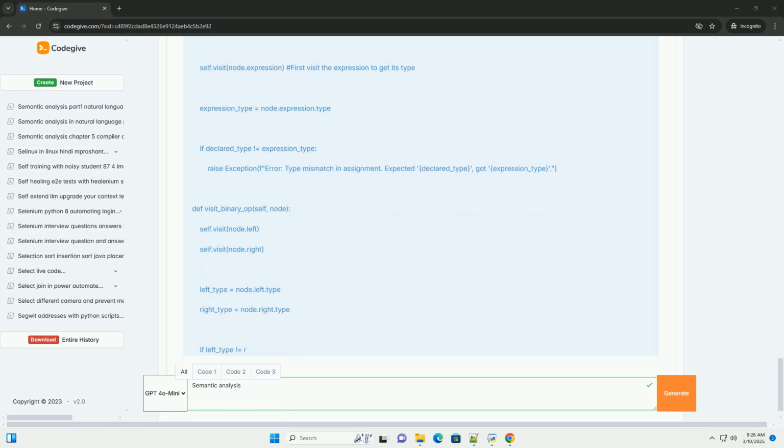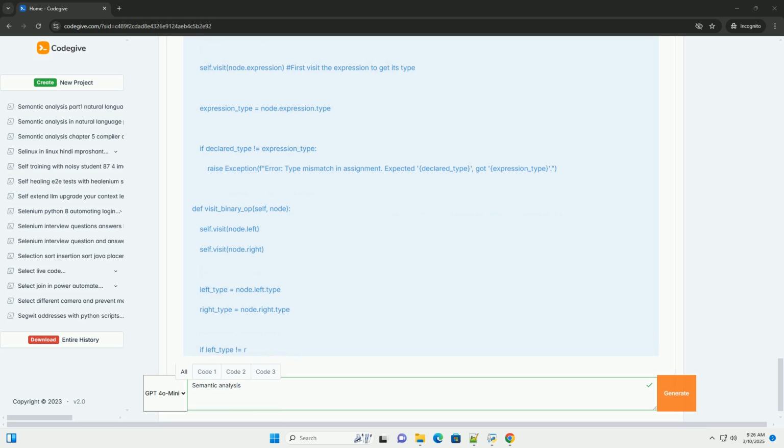3. Scope resolution: traverse the AST and resolve the scope of each identifier. This involves searching the symbol table for the declaration of the identifier in the current scope; if the identifier is not found in the current scope, searching the parent scopes until the declaration is found or the top-level scope is reached; and reporting an error if the identifier is not declared. 4. Other checks: perform other semantic checks, such as flow of control checks, uniqueness checks, and initialization checks.